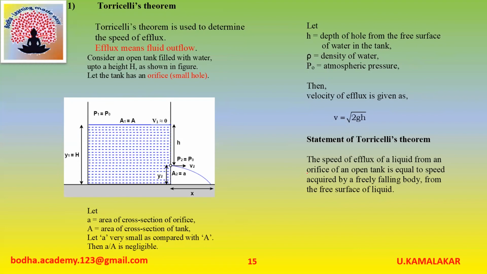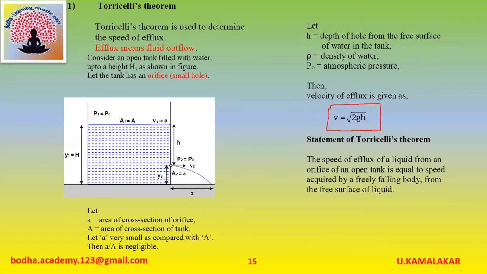Let small a represent area of cross section of orifice. Capital A represents area of cross section of tank. Let area of cross section of orifice be very small as compared with area of cross section of tank. Then small a by capital A is negligible. Let H be the depth of hole from the free surface of water in the tank. Rho is density of water. P0 be atmospheric pressure. Then velocity of efflux is given as V is equal to under root 2gh.